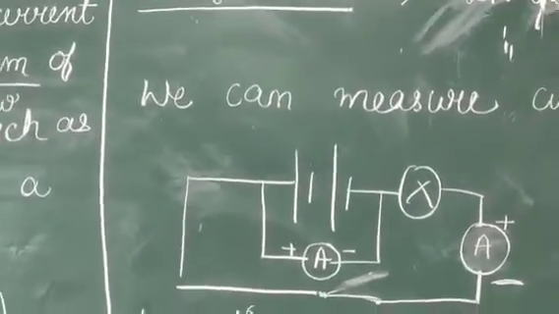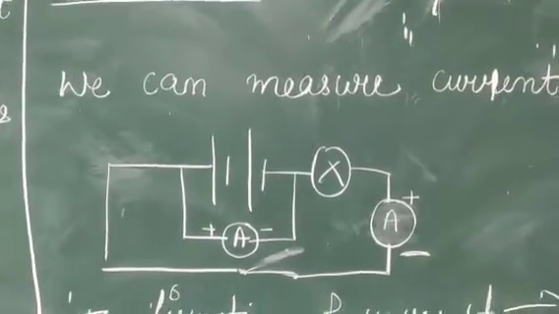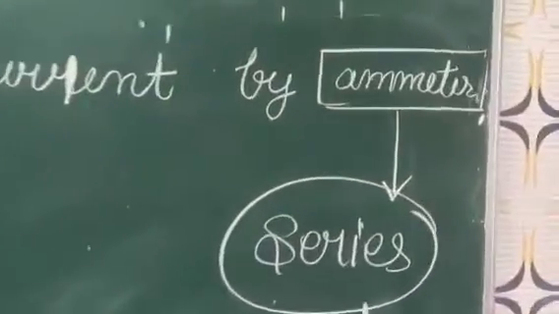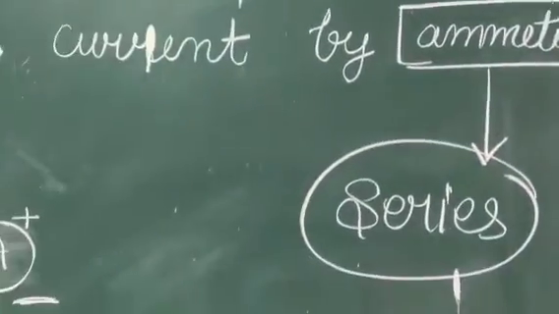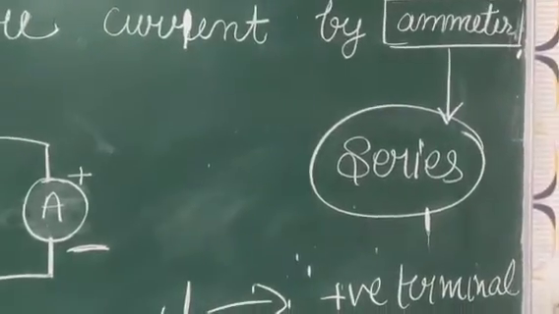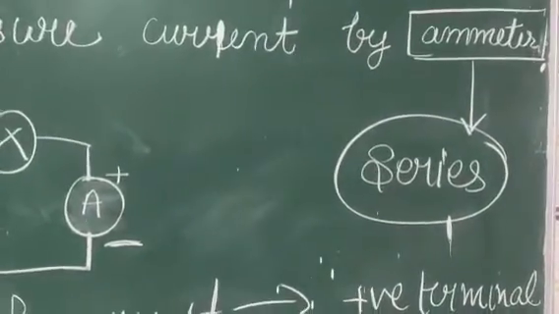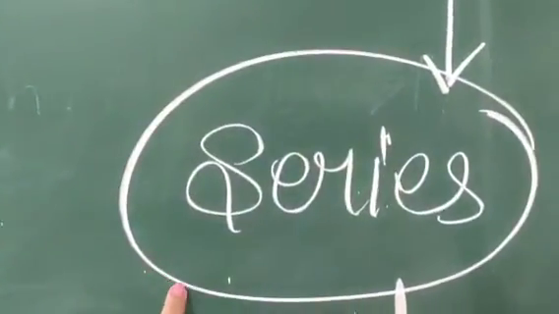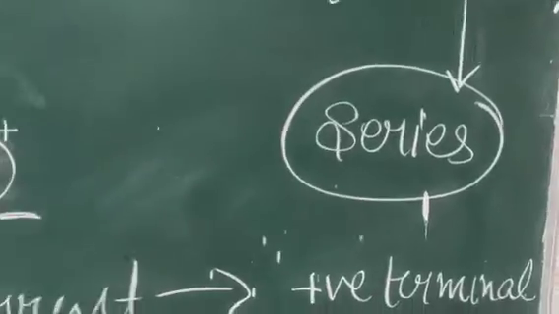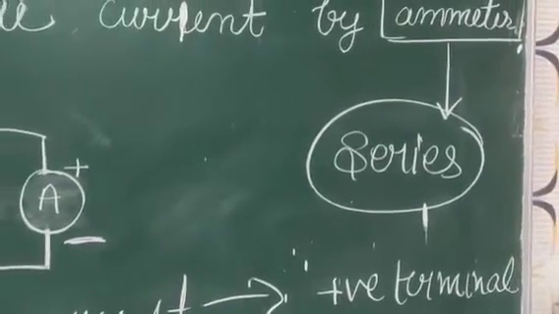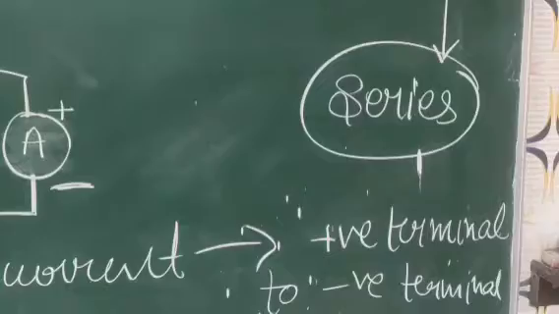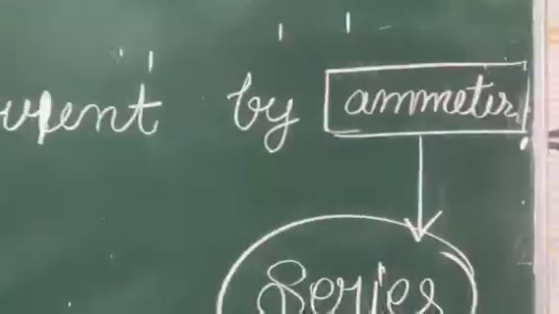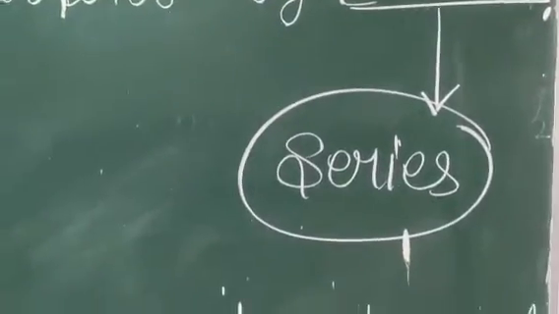And the next thing, how can we measure current? There is an instrument, there are some meters in our homes also, by which we can measure current. This is known as an ammeter. What is it known as? Ammeter. And about the ammeter, how we can place it in the circuit: we can place it in series. Now what do you mean by series? As in the assembly, you always stand in the form of series in a particular line, in a straight line we can say. In the same way, we can insert the ammeter in the circuit in a series manner,